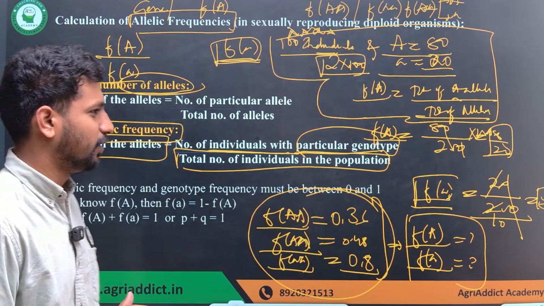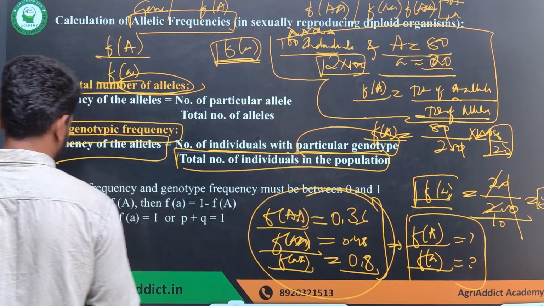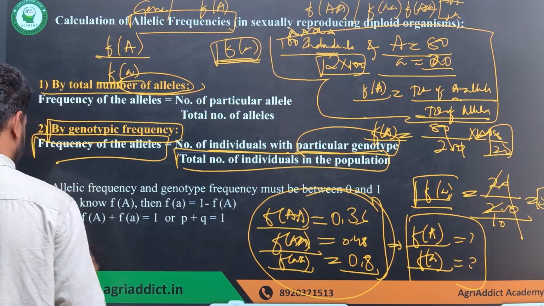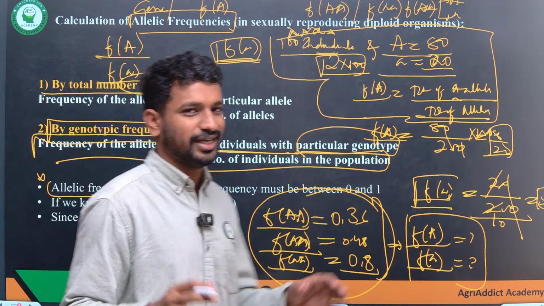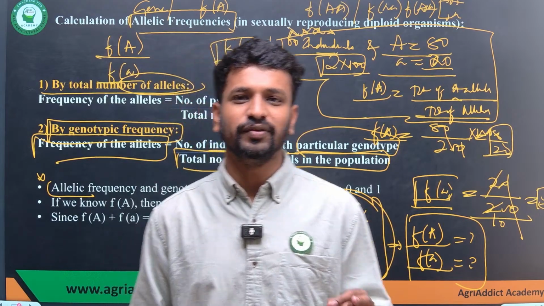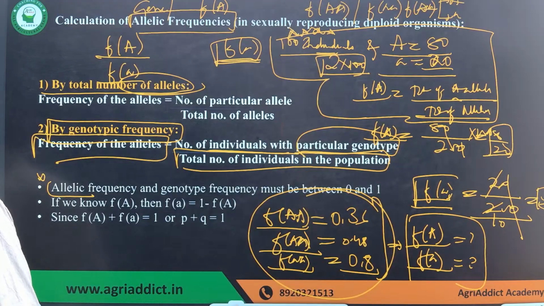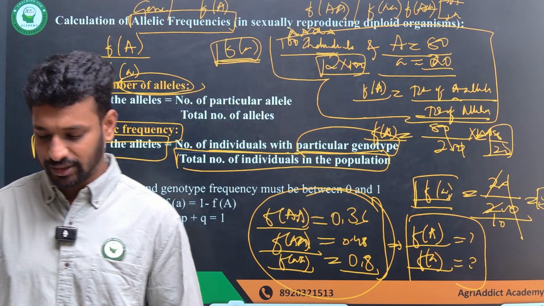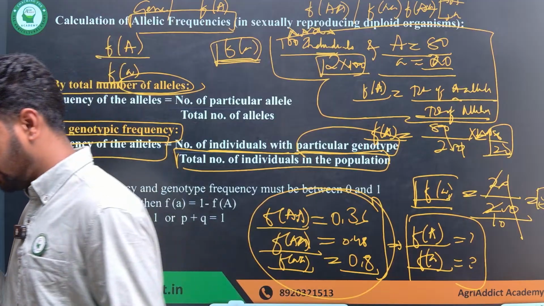Okay, that's how it is. Fine. Now allelic frequency, you have to know that. Let's talk about it later. But this point is important: the allelic frequency and the genotypic frequency, the value lies between 0 and 1. Since we are talking about frequency, it's just a comparison between the different attributes.